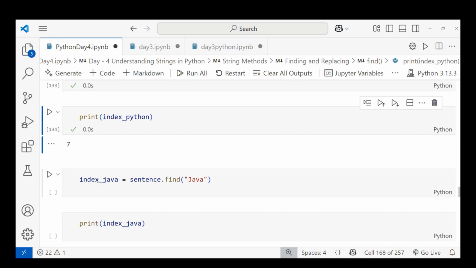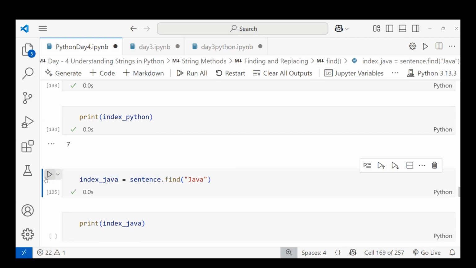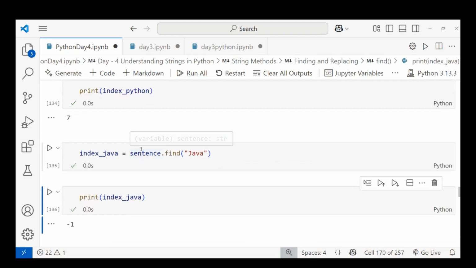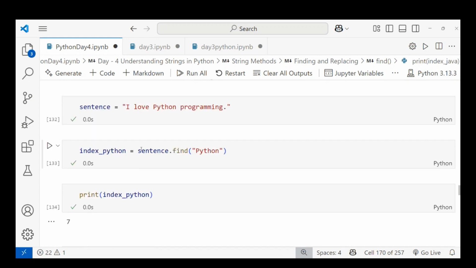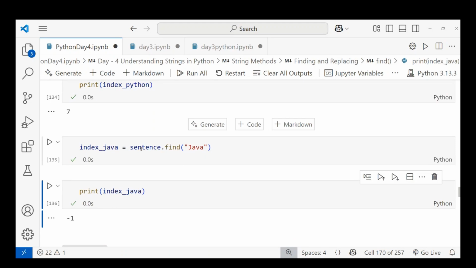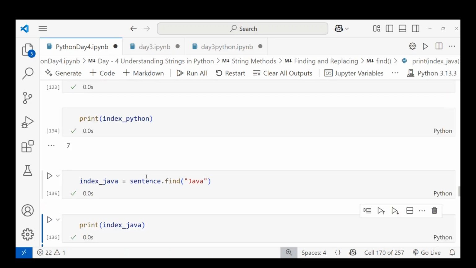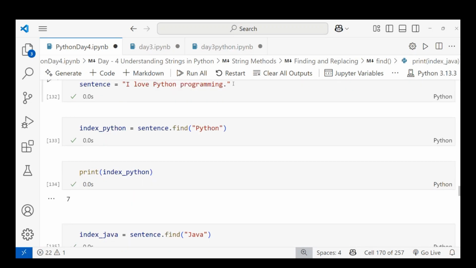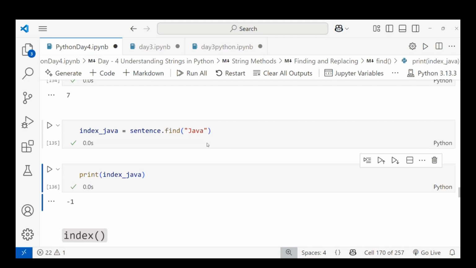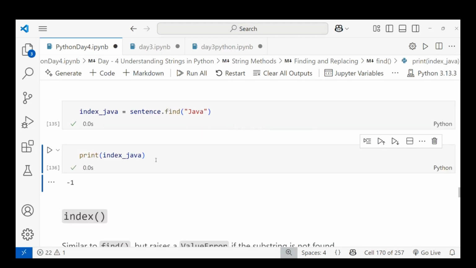And when I use sentence dot find Java, I'm searching with Java. In the indexing, I'm getting -1. You can see here, the -1 is given. So -1 means the Java is not present in the sentence. Like that it will work. If present, it will give a positive index, otherwise you will get the negative index.